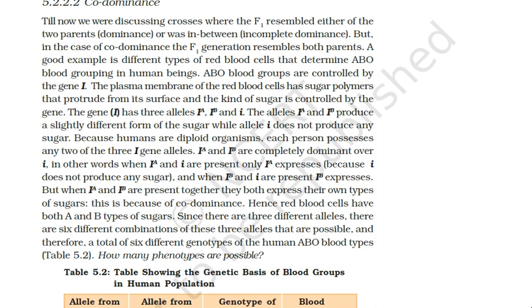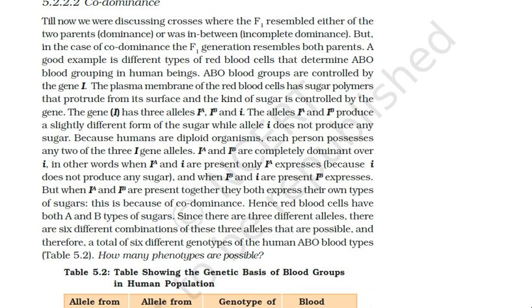The ABO blood groups are controlled by this gene I. The plasma membrane of RBCs has particular polymer sugars that protrude from its surface, and the kind of sugar is controlled by the gene. Therefore, the gene I has these three alleles, and that represents a particular blood group.